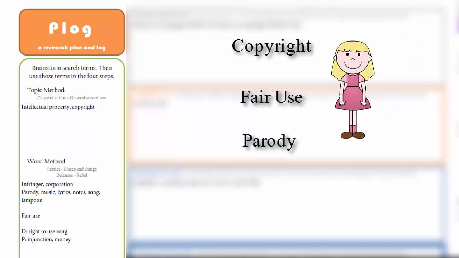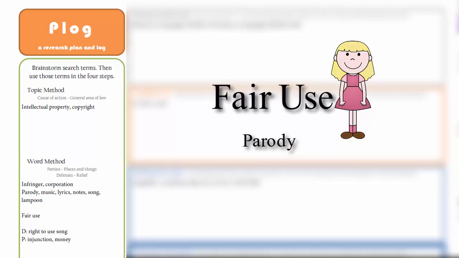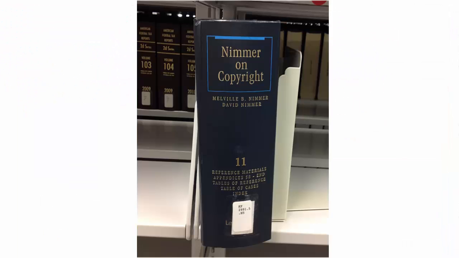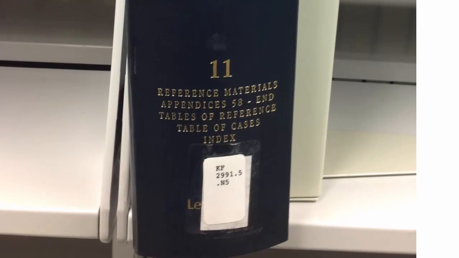Copyright's probably too broad, so let's not go there. And parody, on the other hand, might be too specific or narrow, so we'll reserve that. And then fair use seems to have the best chance of success because it's neither too broad nor too narrow. So we'll look at parody if fair use doesn't yield anything, but we're going to start with fair use in the index. So here we have volume 11, which is the index.